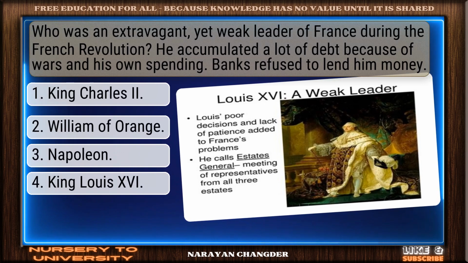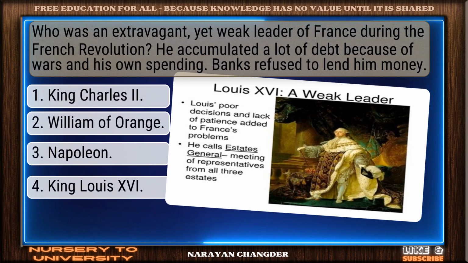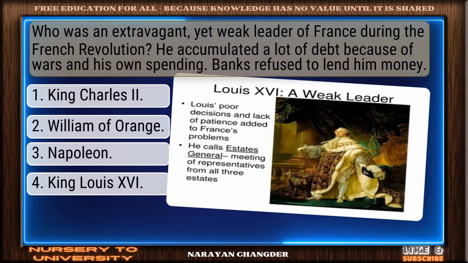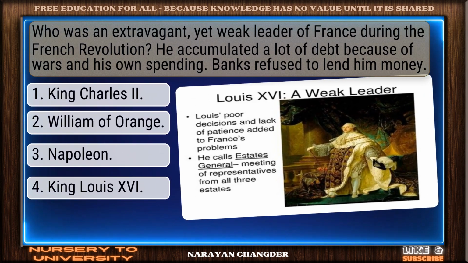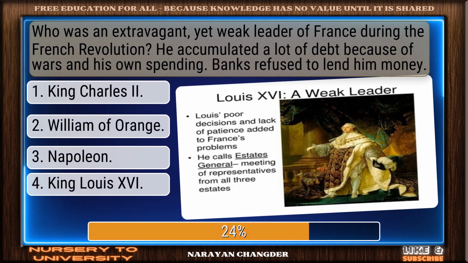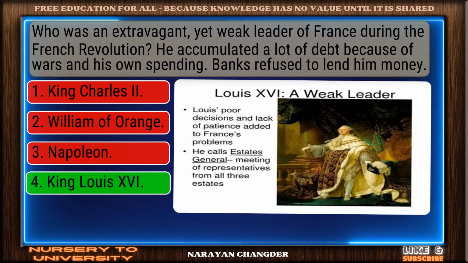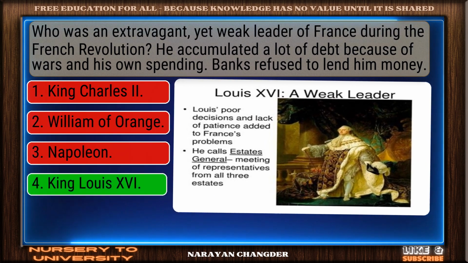Who was an extravagant, yet weak leader of France during the French Revolution? He accumulated a lot of debt because of wars and his own spending. Banks refused to lend him money. Sharp thinking. King Louis XV is the right choice.